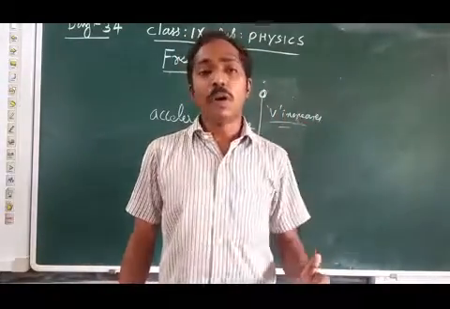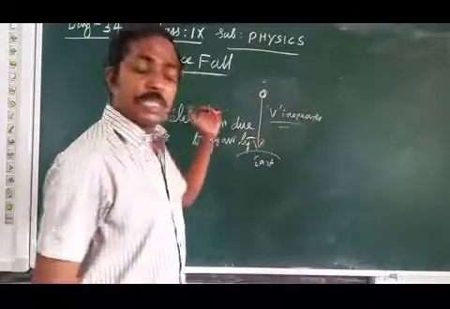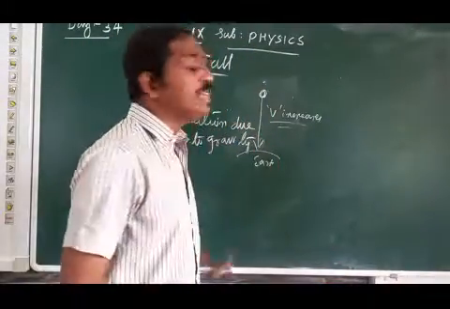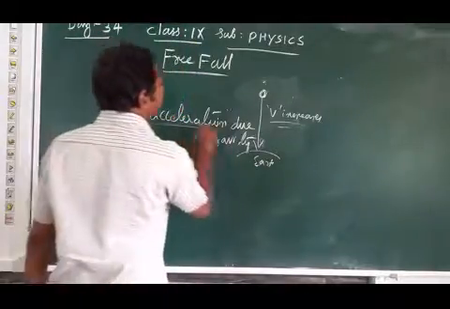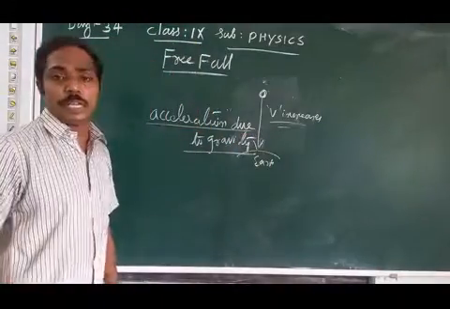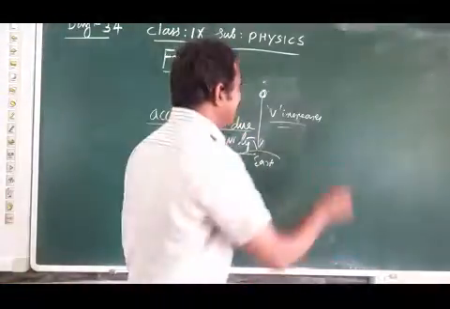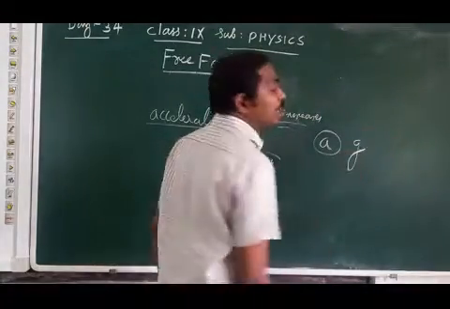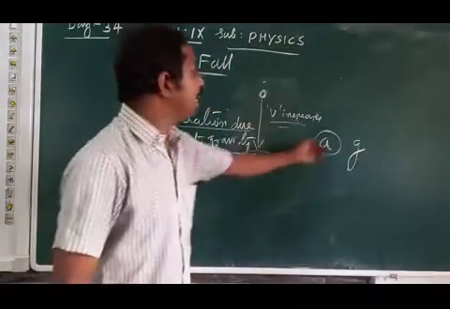In this free fall, there is an acceleration involved, and it is due to gravity only. So we say acceleration due to gravity. Instead of the letter a, we denote it with the letter g. Usually acceleration is denoted by which letter? The letter a.